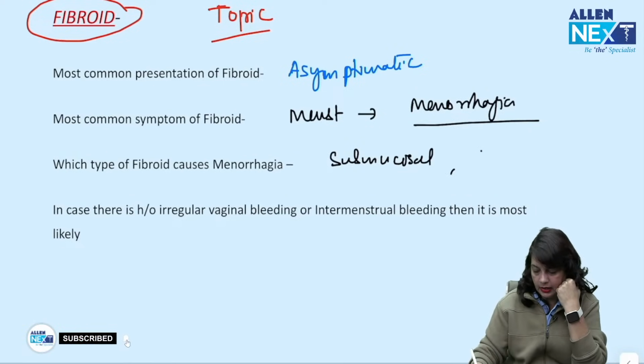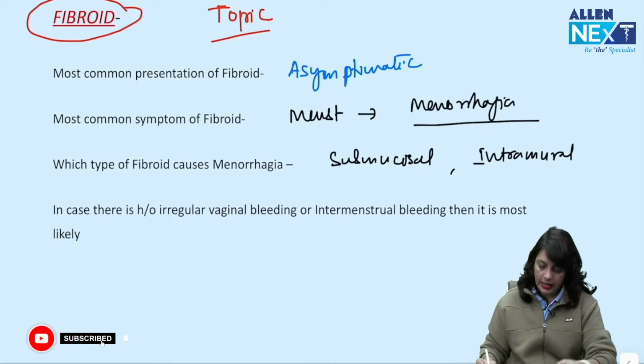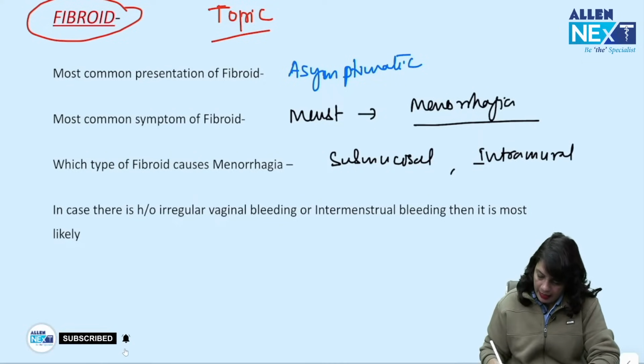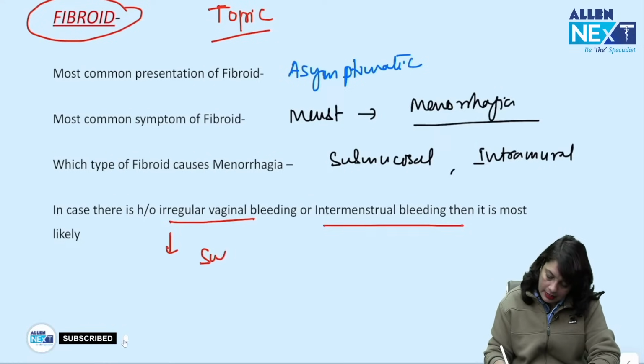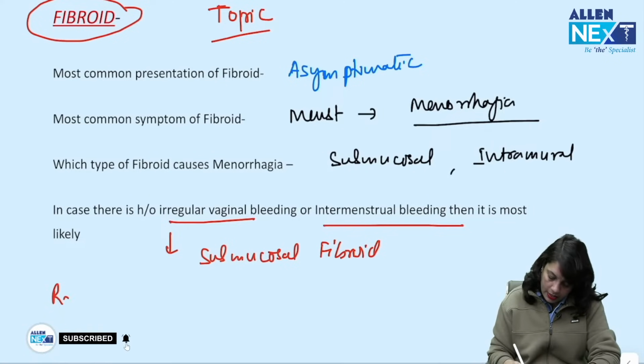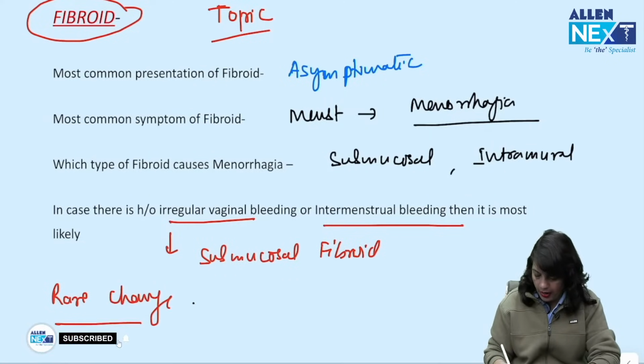Submucosal and then intramural. In case of irregular vaginal bleeding or intermenstrual bleeding, it is almost likely that it is a submucosal fibroid.